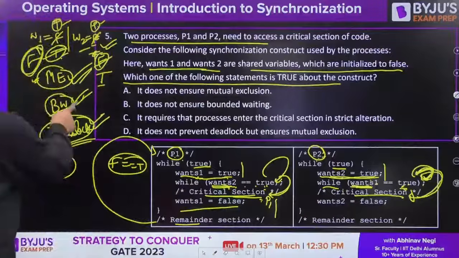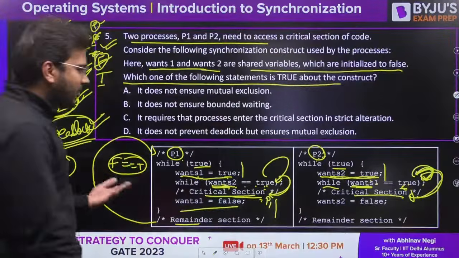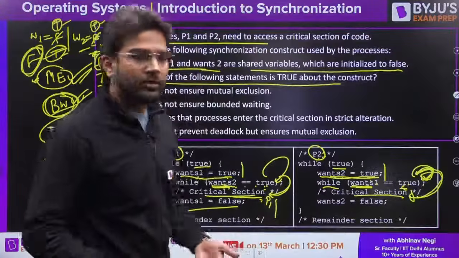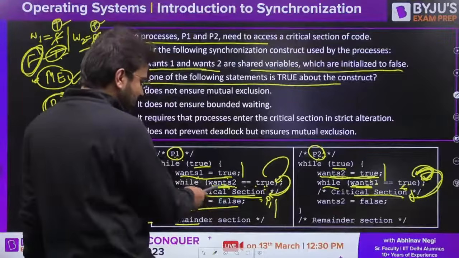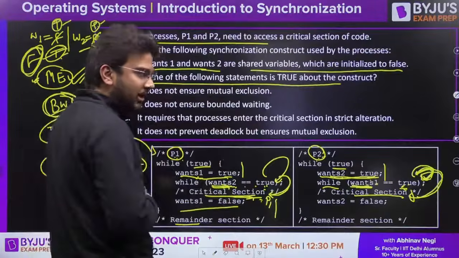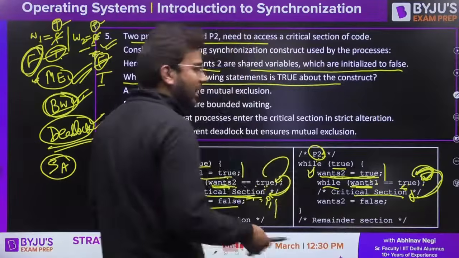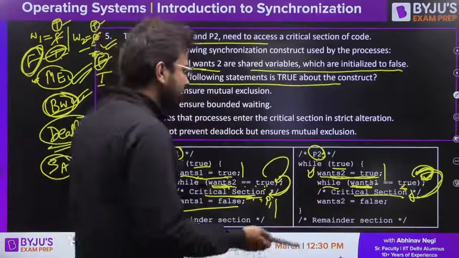Fine. Let's talk about bounded waiting. Now in case of bounded waiting, we know that both the processes are interested. So if P1 is in the critical section, make P2 also interested. So wants2 is equal to true, that means it also wants to execute the critical section.